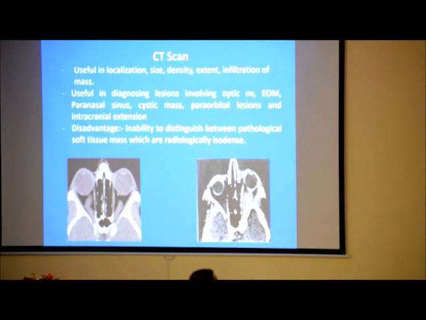This is a case of fusiform dilatation of the optic nerve, which is isodense with the optic nerve, with clear-cut margin. This is the case of optic nerve glioma. This is a case of optic nerve meningioma, where there is a diffuse mass hyperdense to the optic nerve and there is calcification.